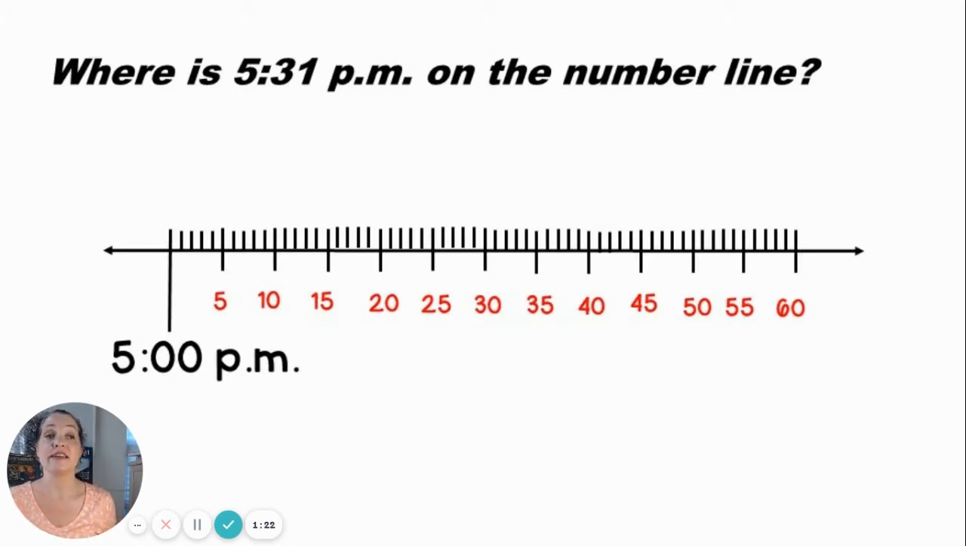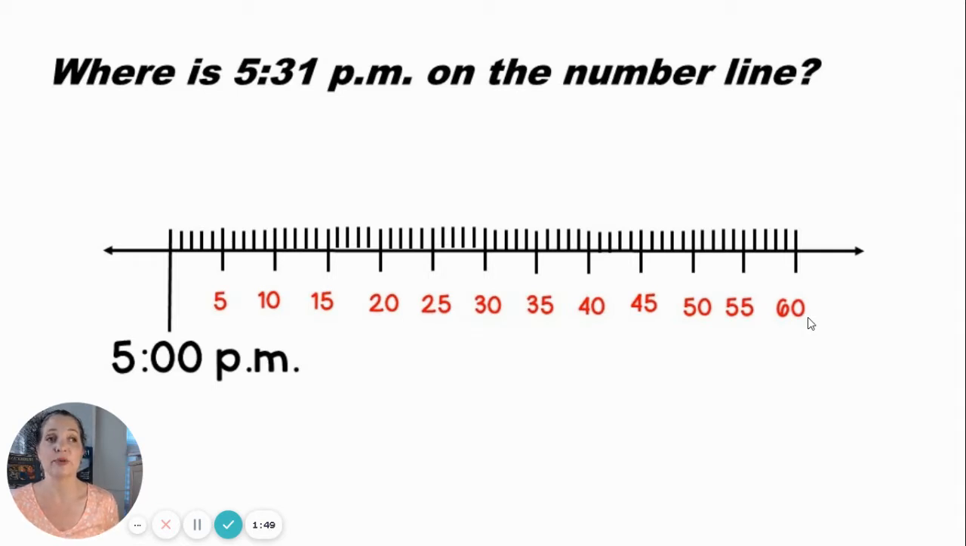Here we have a number line that starts at 5 o'clock. We want to find 5:31 p.m. on the number line. Notice that the numbers in red represent 5-minute intervals on the number line. 5, 10, 15, 20, 25, 30, 35, 40, 45, 50, 55, 60. There are 60 minutes in 1 hour.